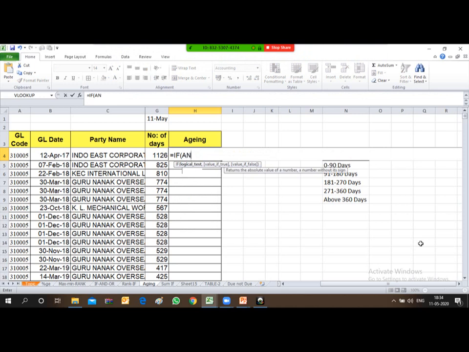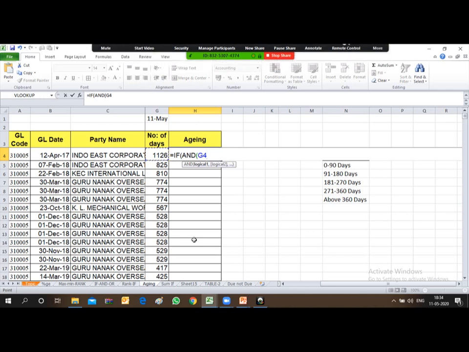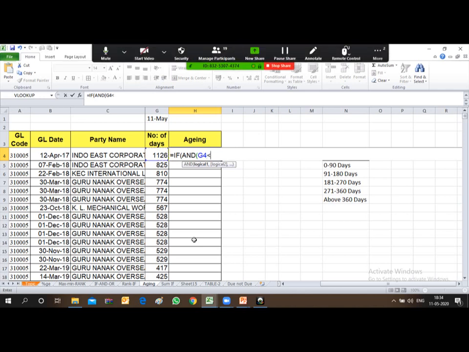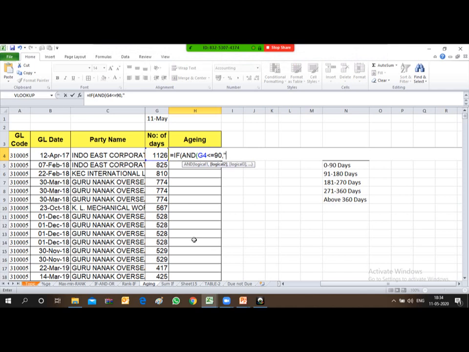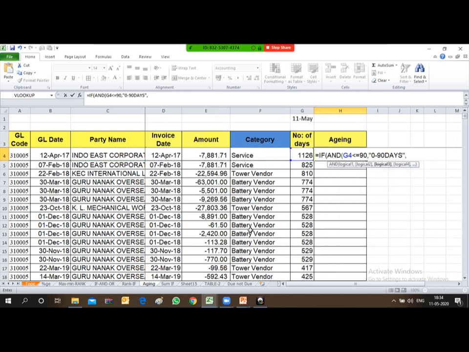IF and start bracket: if the number of days is less than or equal to 90, then "0 to 90 days", close bracket, put comma. And now just copy this formula. Okay, let me type it again.